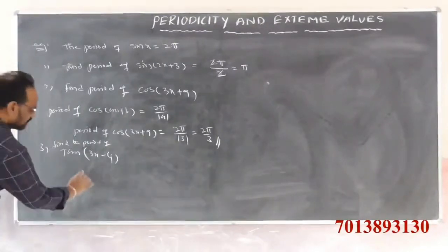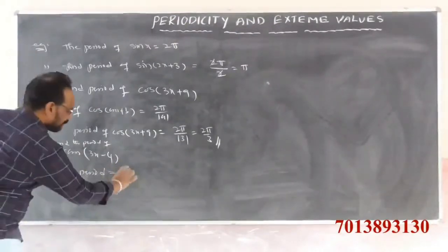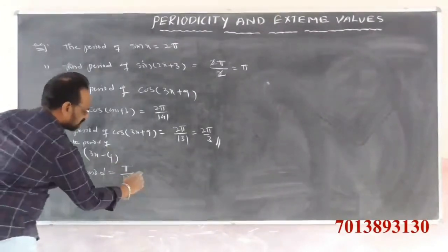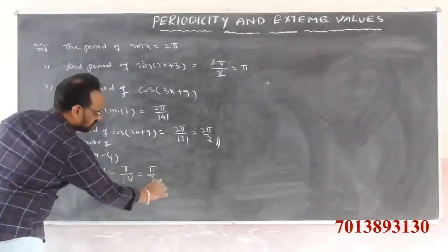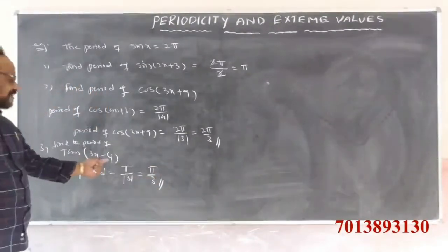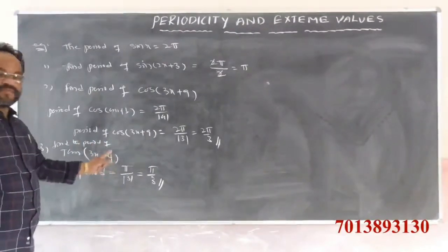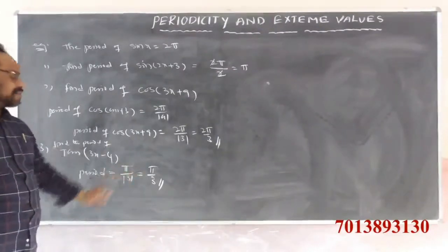So the period is equal to, clearly, pi by mod a, which is mod 3. That is equal to pi by 3. Whatever constant is there, that is not important. We want the coefficient of x. That is pi by 3.